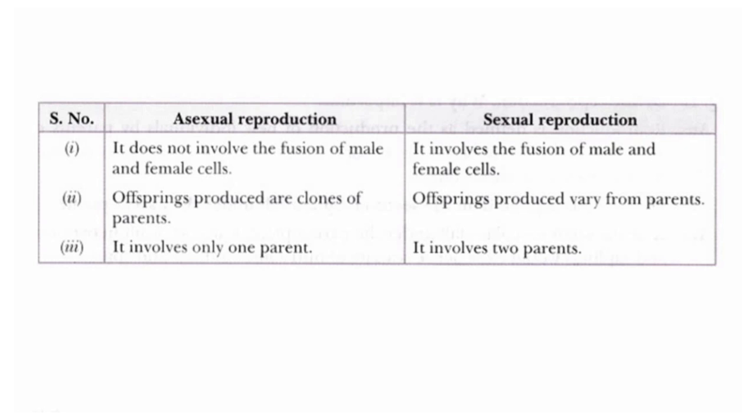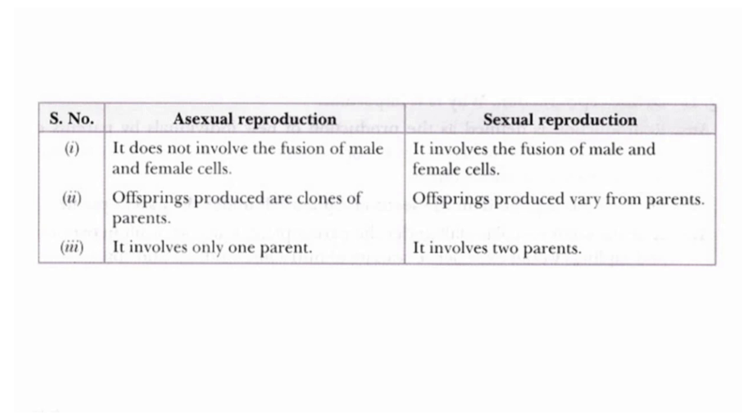Why? Because two parents are involved, and we are getting characters from two parents. So that is the reason that in sexual reproduction, the offsprings produced are very much different from their parent. They have a similar body design, but there are certain variations. They are not identical. They are not clones of the parent.